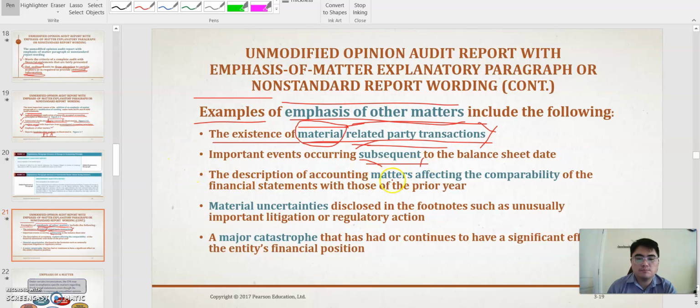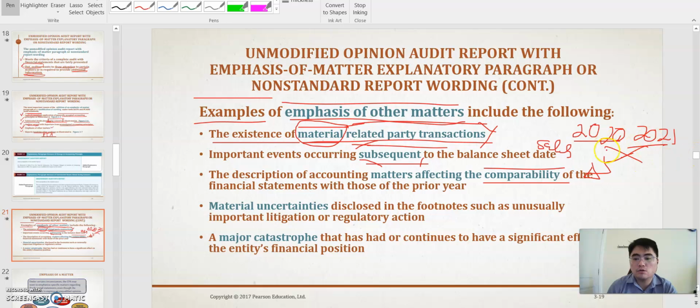And the third example is about matters affecting comparability. So they cannot compare the same account in the financial statement, because some factors affect the comparability. Comparability means, if you want to know about the sales, let's say sales in 2020 and 2021, but they are not comparable, you have to state it in the opinion.